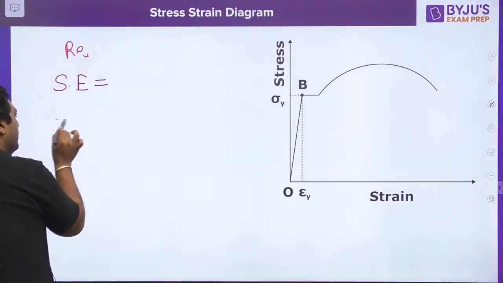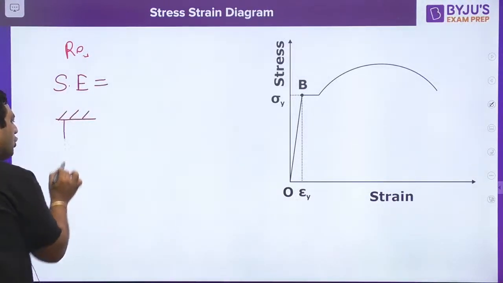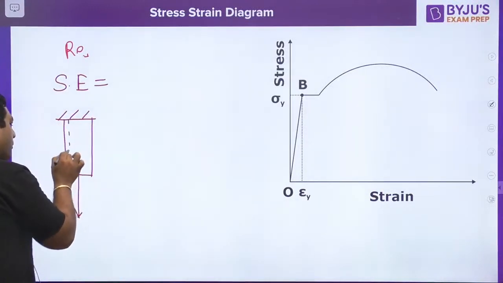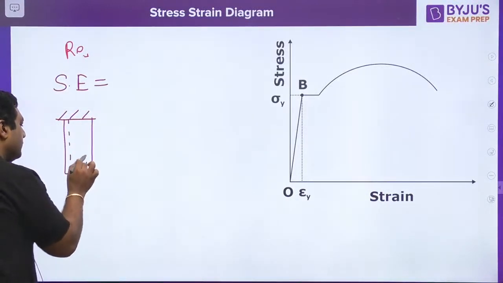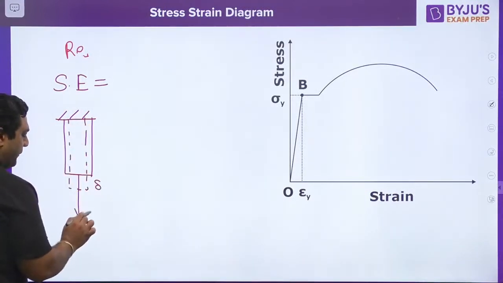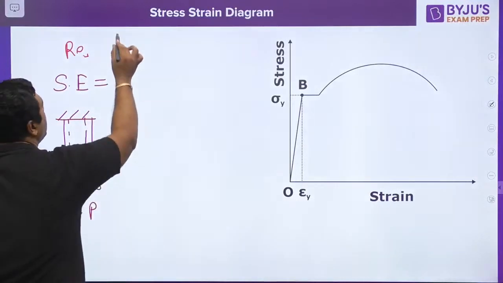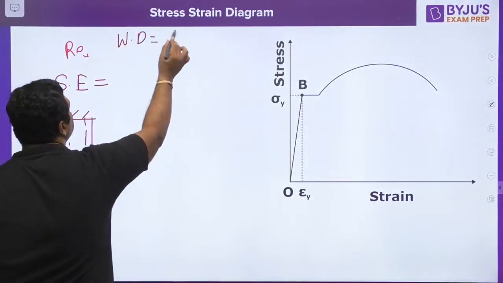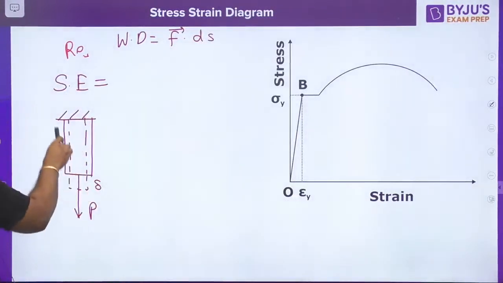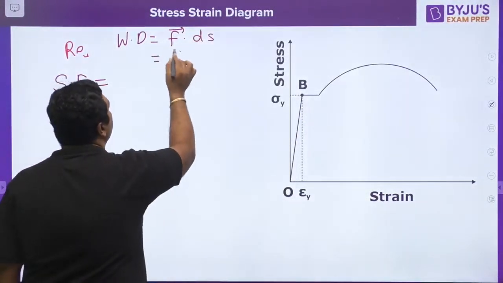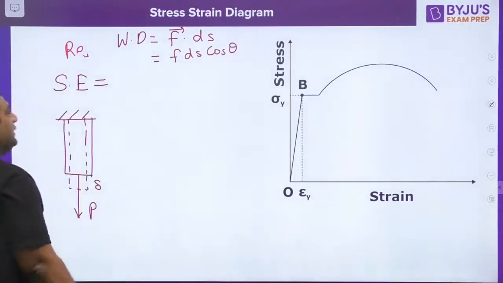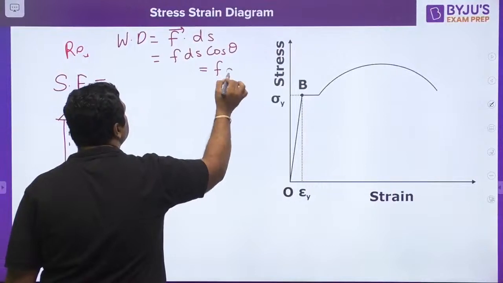My dear, whenever you apply some force onto this member, it is going to deform by some amount, and let us say this deformation is delta. If you are applying some force P, you know work done is defined as F dot ds. As force and displacement are in the same direction, we can write F ds cos theta. As the angle is 0, we can write it as F ds.